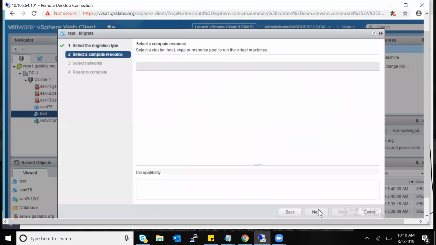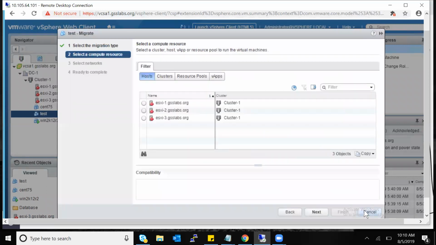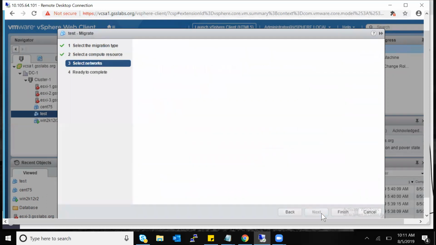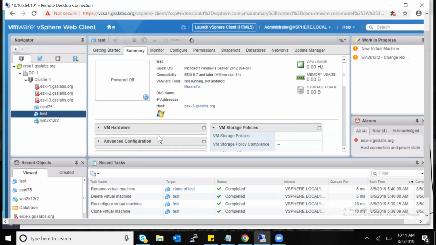Okay, vMotion is a complete movement, right? It will not keep any backup. No, no, no. It'll just move the files. You can simply move it, just do the vMotion. Yeah, correct. Okay, makes sense. That's it, done.